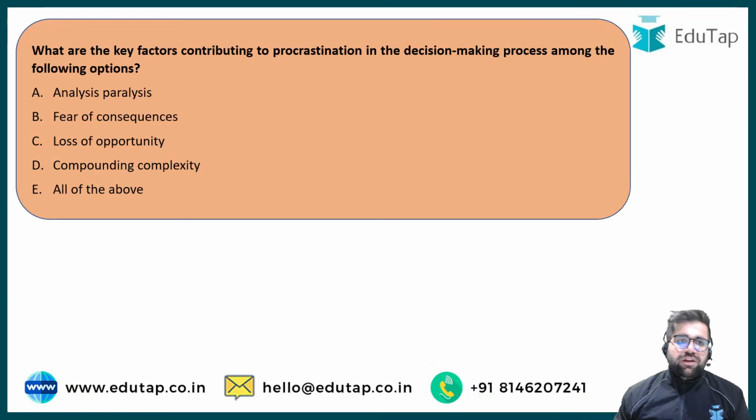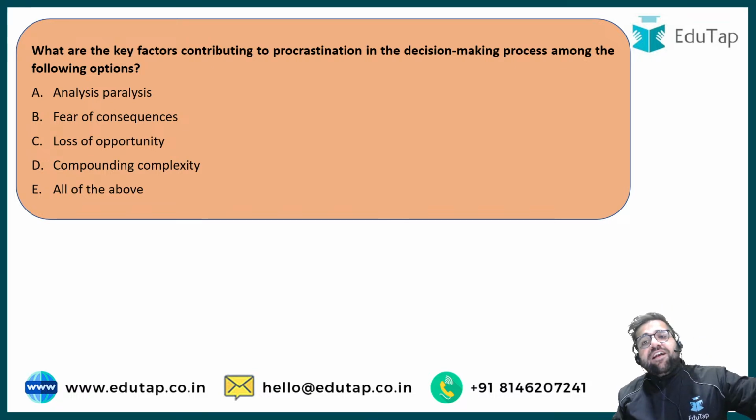Now let's move to question number 3. What are the key factors contributing to procrastination in the decision making process among the following options? Come on, I need the right answer. It's a very easy question. Procrastination means that you are delaying something which you have to do today, but you are not doing it today because of multiple factors. You are delaying it. Kal karenge, I will do it tomorrow, I will do it the day after tomorrow, and tomorrow never comes. So what are the key factors which contribute to procrastination in the decision making process among the following options?